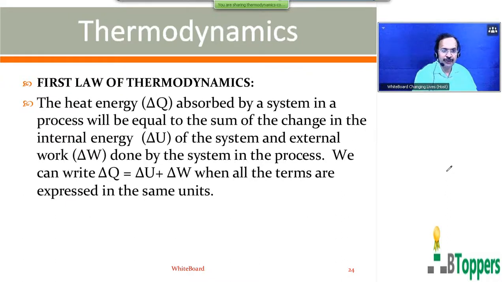I am going to show you the notes for the first law of thermodynamics, the statement. The heat energy delta Q absorbed by the system in a process will be equal to the sum of the change in the energy delta U of the system and the external work delta W done by the system in the process. So you can write mathematically delta Q equal to delta U plus delta W, when all the terms are expressed in the same units.